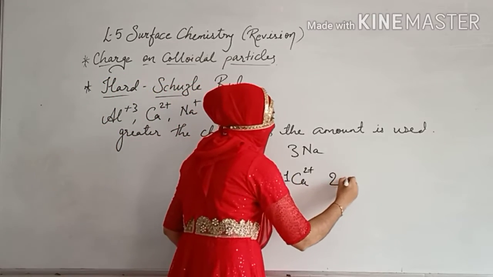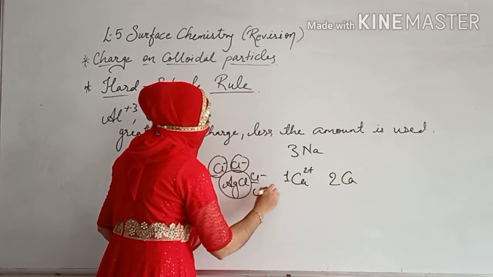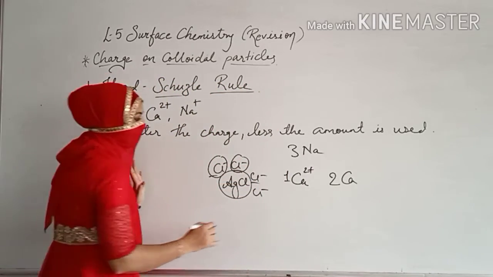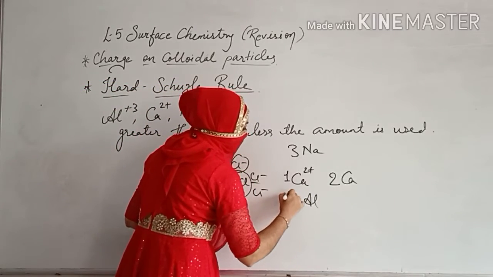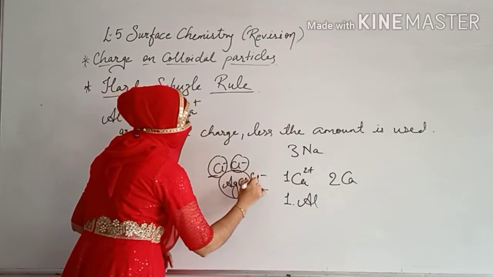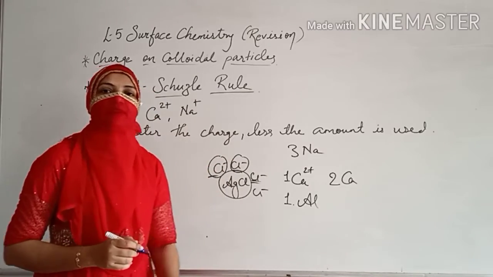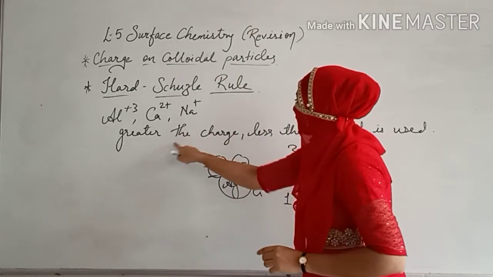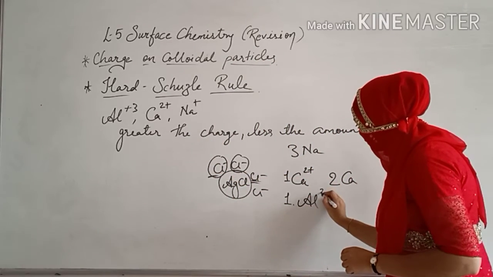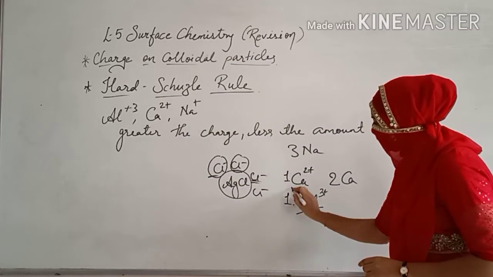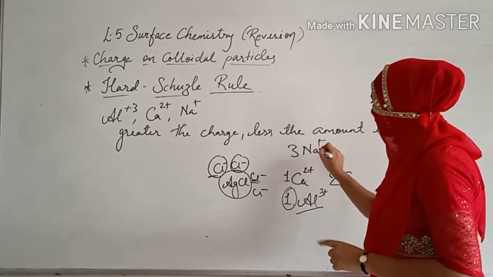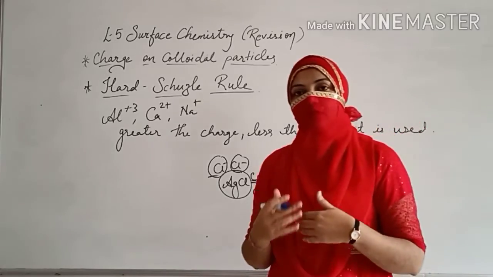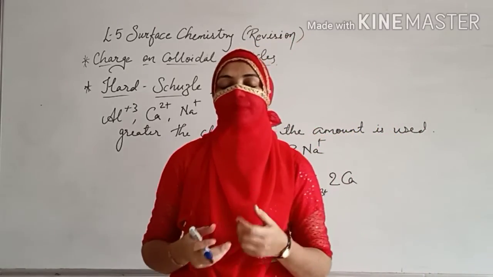So suppose we take 2 Ca, it means it is going to remove 4 particles. What about the aluminium? If we take 1 aluminium, all the 3 particles can be satisfied by one single aluminium. Dear student, are you getting? Greater the charge, the lesser the amount; the smaller the charge, plus only 1, the greater the amount. Are you getting? This is known as Hardy-Schulze rule or precipitation rule.